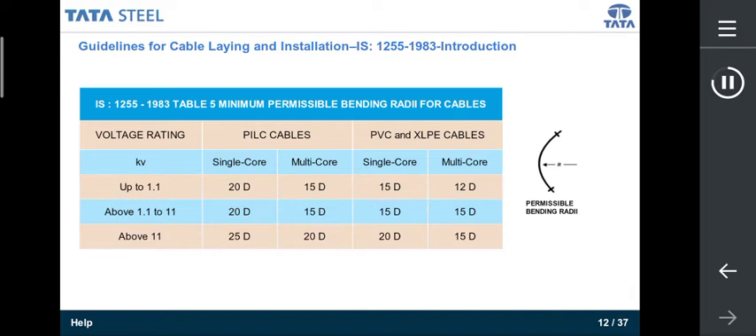As you see, the table on the screen gives us the values for the minimum radii that a cable can be bent against its voltage values. The values are listed for the paper-insulated lead-covered, polyvinyl chloride and the cross-linked polyethylene cables. D in the table represents diameter of the cable.